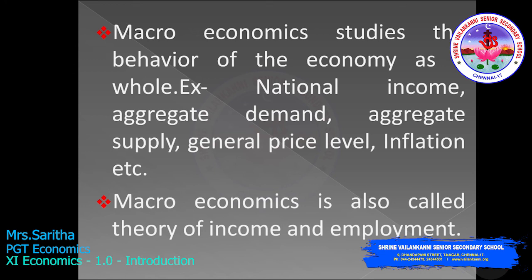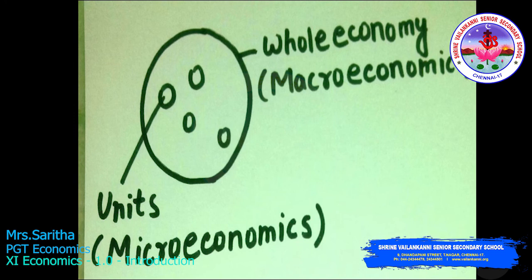In microeconomics, the letter I stands for individuals. That is, it studies the economic behavior of individuals. In macro, the letter A stands for aggregates. That is, it studies the economy as a whole. So, this is the difference between micro and macro.